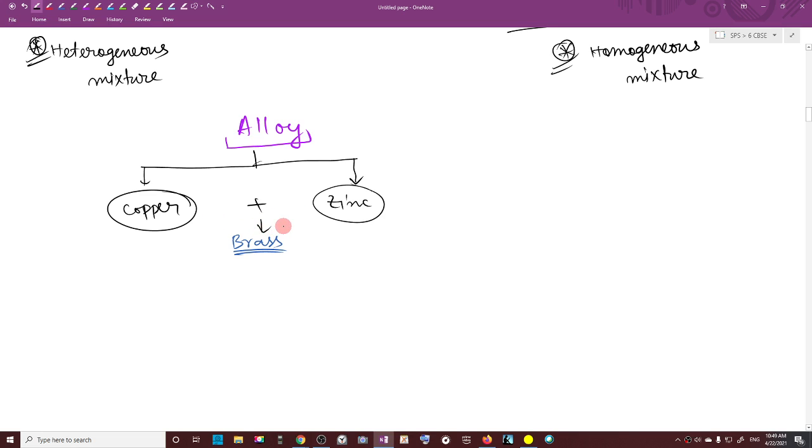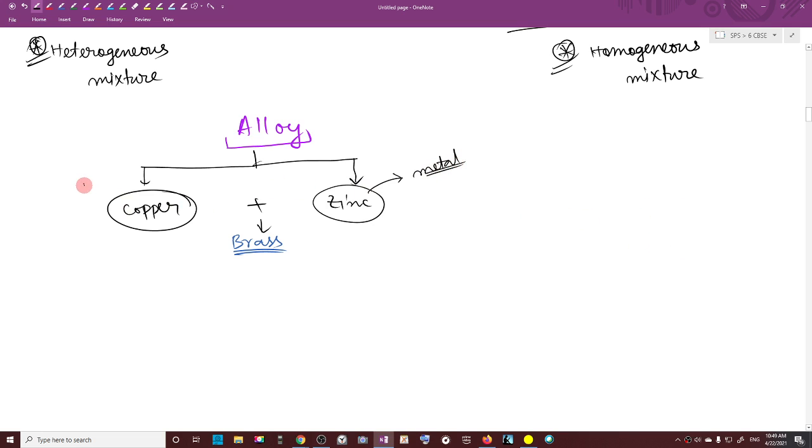Copper plus zinc, ZINC. What is made by zinc? Zinc is a kind of material. It is a kind of metal.